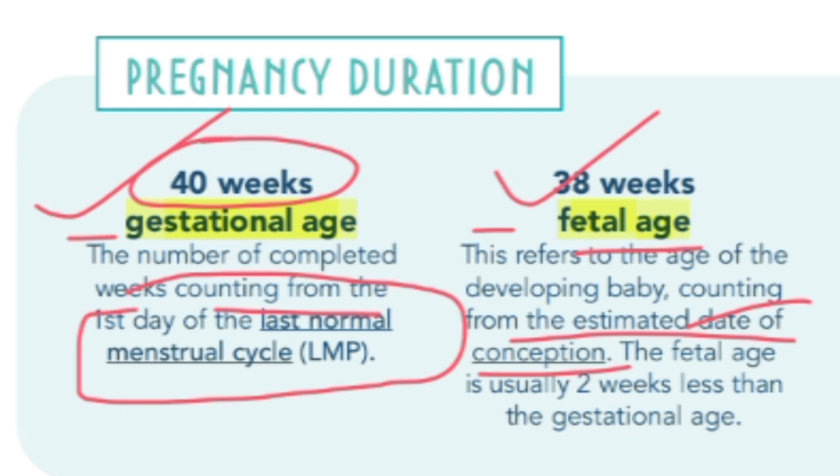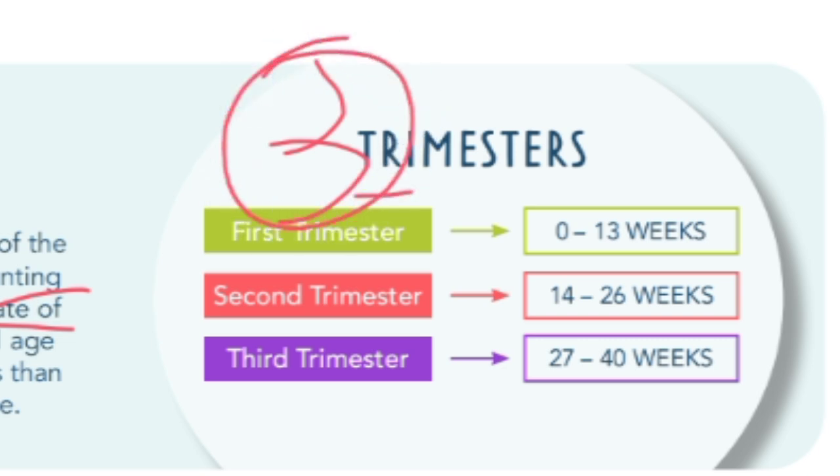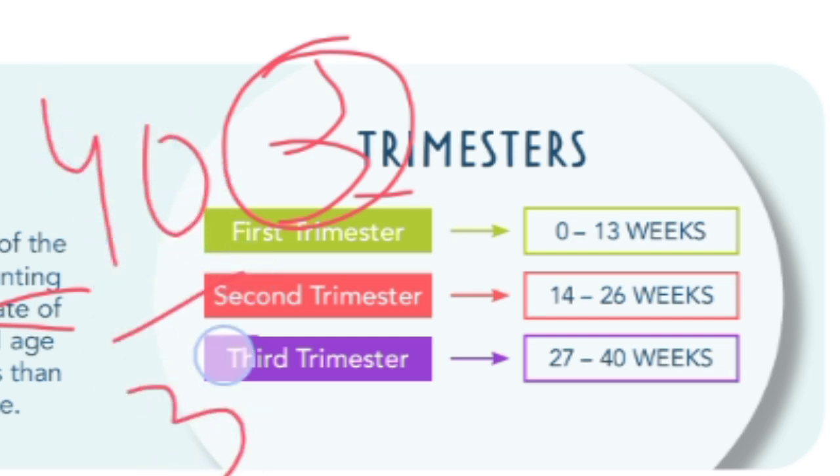Now we'll talk about trimesters. What are the trimesters? Tri means 3 and mesters. So 40 weeks of pregnancy is divided into 3 durations. If we divide 40 by 3, it is about 13 weeks. So we take the first 13 weeks of the pregnancy as the first trimester, the second 13 weeks as the second trimester, and the last 13 weeks of the pregnancy as the third trimester.